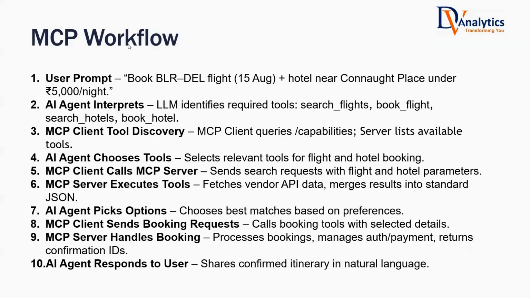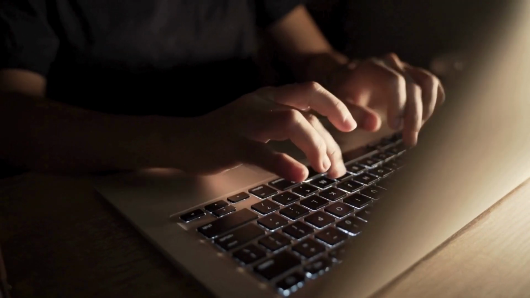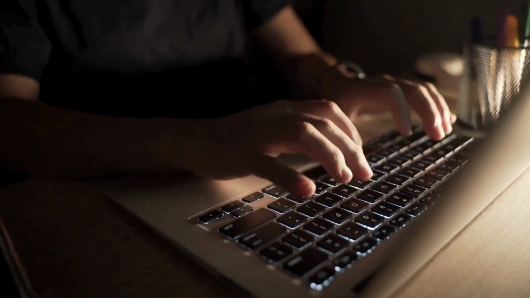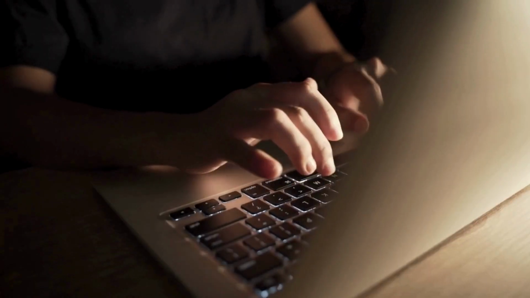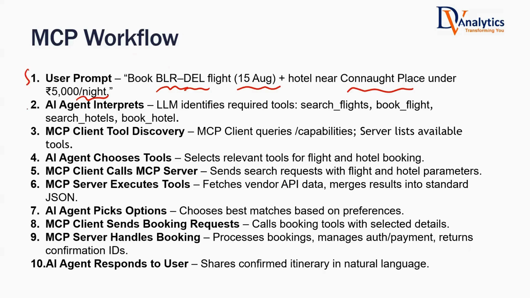Let me show you the MCP workflow before we get into the actual MCP case study. In this workflow, let us suppose we start with the user prompt saying that I want to book a flight from Bangalore to Delhi on a certain date. Also, I want to book a hotel near a particular place with this requirement. Now, once the AI agent takes the user prompt in natural language, it will interpret it. After interpreting, it will understand that we have to use certain tools, based on the LLM. The LLM is the brain inside the AI agent. It will think and say that we have to use the tools for searching flights, booking flights, searching hotels, and booking hotels.